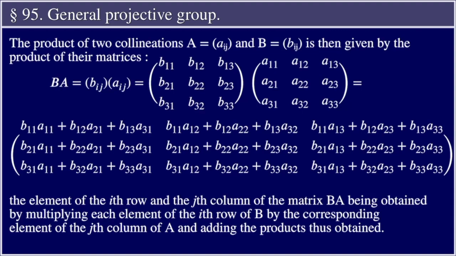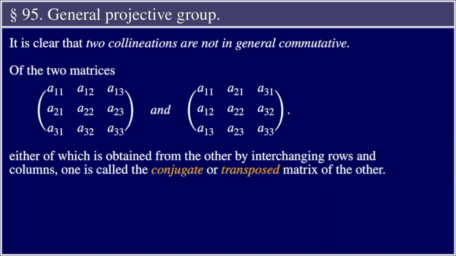The element of the ith row and the jth column of the matrix BA is obtained by multiplying each element of the ith row of B by the corresponding element of the jth column of A and adding the products thus obtained. It is clear that two collineations are not in general commutative.